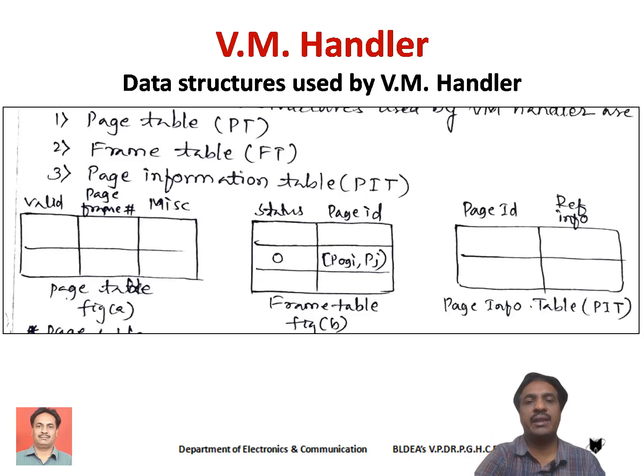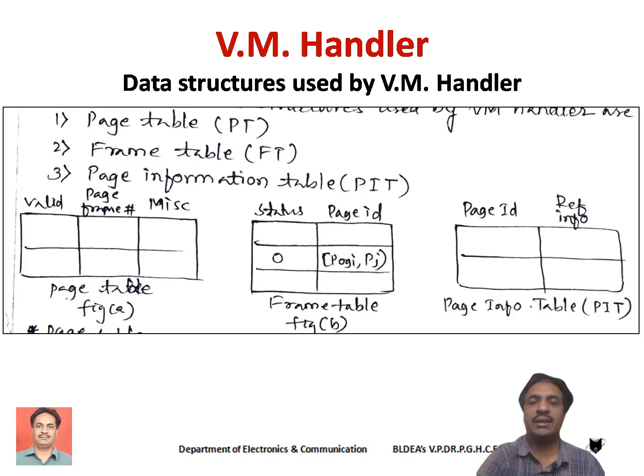If it is 0, it indicates that that particular page frame is occupied. Otherwise, it indicates that that page frame is free to allocate. Okay, if the page frame is occupied, we have to store information such as which particular page is stored in that page frame.